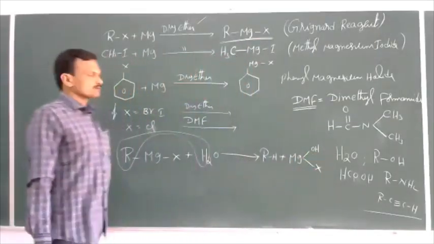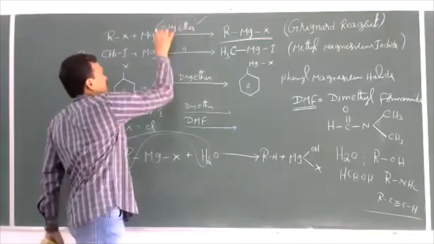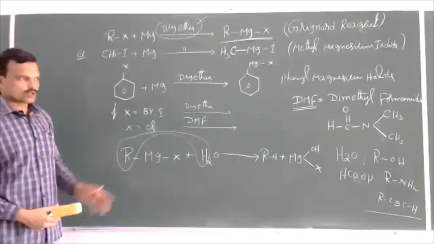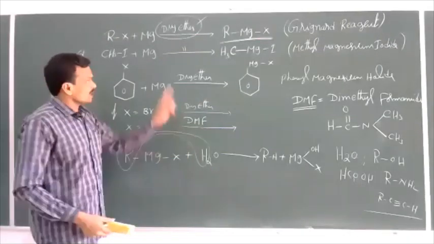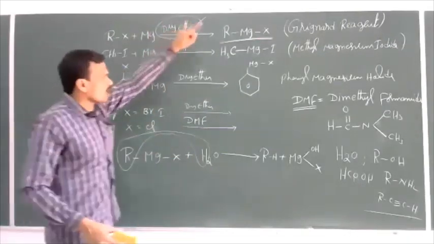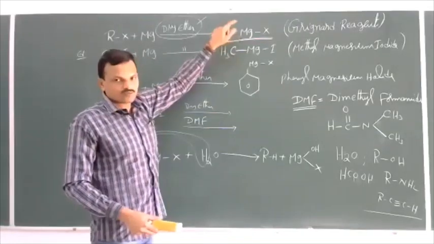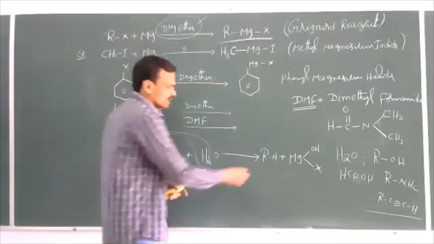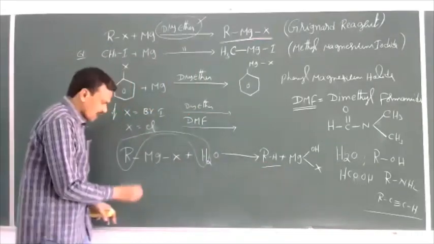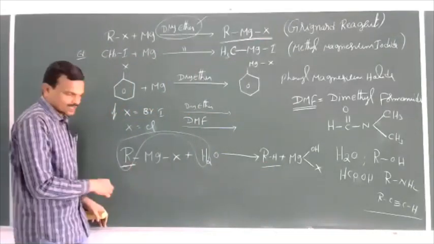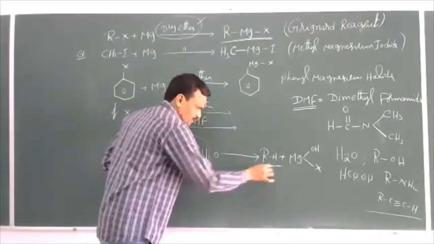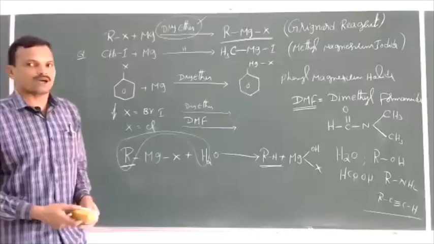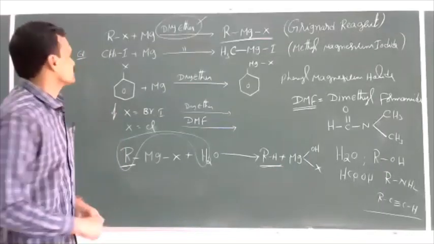This is the product. So the medium we have taken should be an aprotic solvent, it should not be a protic solvent. The solvent should not release protons. If the solvent releases protons, the Grignard reagent formed here immediately reacts with that and gives the corresponding alkane. The alkyl group present in the Grignard reagent, the corresponding alkane will be formed. So this is regarding the reactivity of haloarenes.